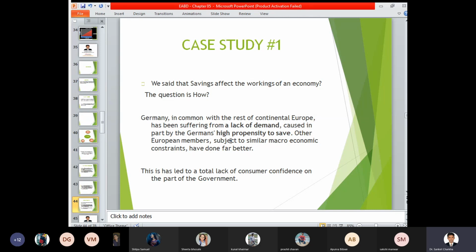So, a case study for your homework. You have to solve this particular case study with respect to MPS and MPC. Okay, any difficulty at this stage for anyone? Would you like to ask any questions quickly before we move towards the next chapter? You can please unmute yourself and ask me.